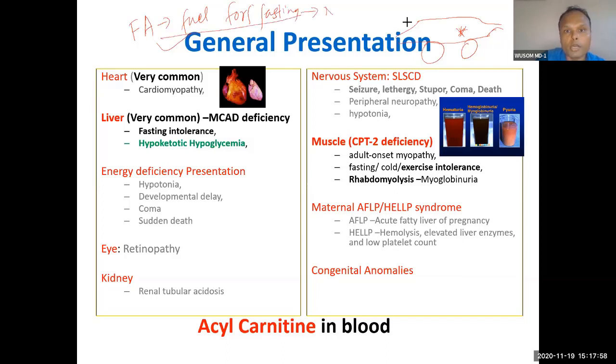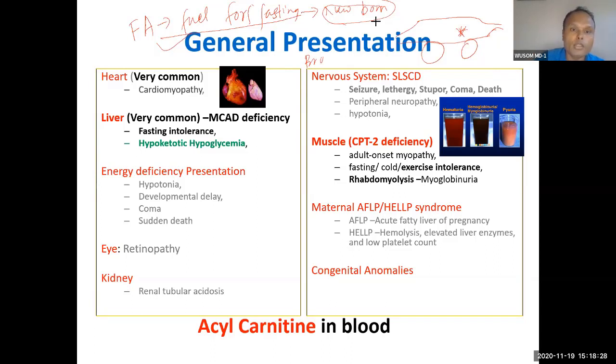Very important for newborn baby, because in a newborn baby, the other metabolism is not well developed. And in between having milk, the baby has to go into fasting condition. So in that fasting condition, baby utilizes fat. And baby also has brown fat. So this fatty acid oxidation is very important for newborn baby.